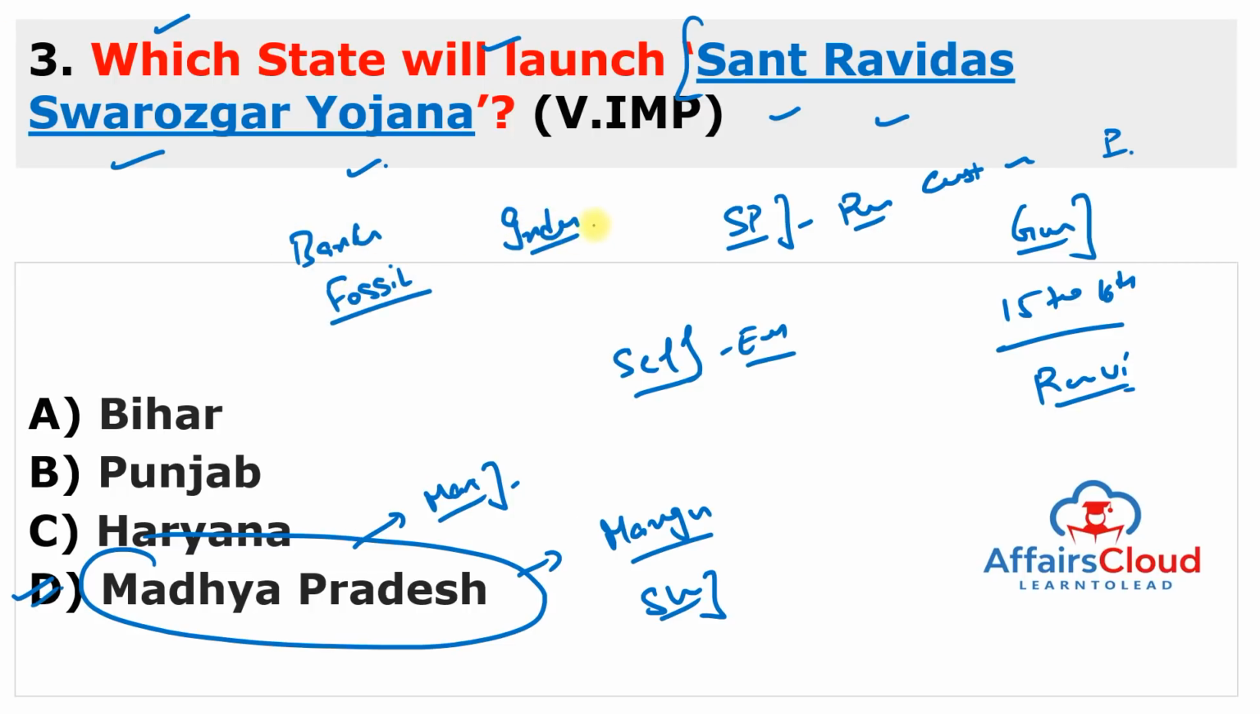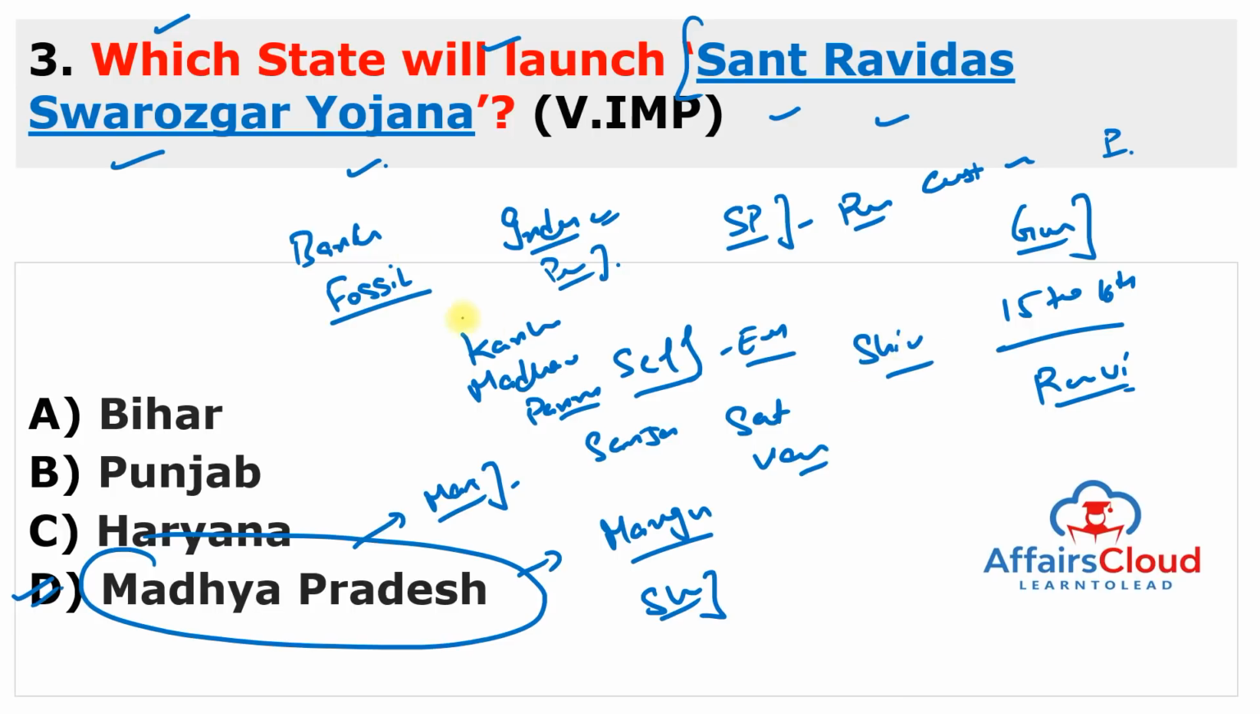Indira Priyadarshini Pench National Park, this is also known as Pench National Park. Kanha National Park is there, Madhav National Park, Panna Biosphere Reserve is there, Sanjay National Park is there, Satpura National Park, Van Vihar National Park, Shivpuri National Park. So all are in Madhya Pradesh. Remember, maximum forest area lies with Madhya Pradesh.